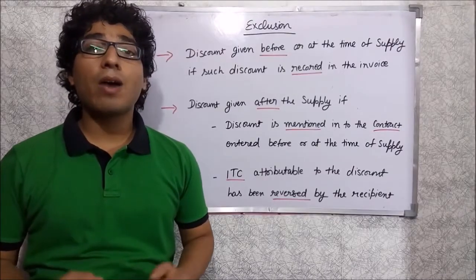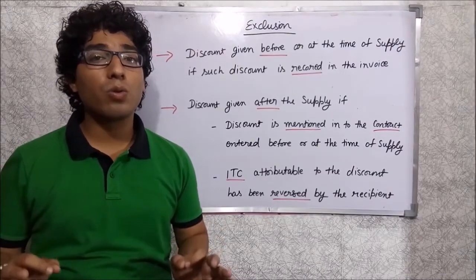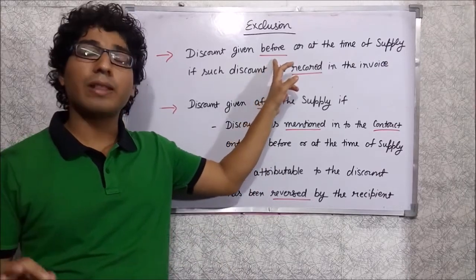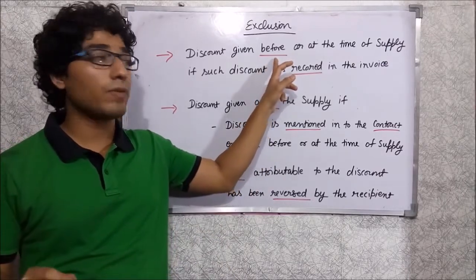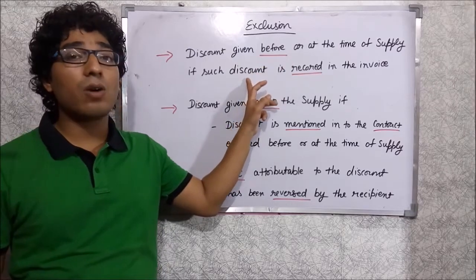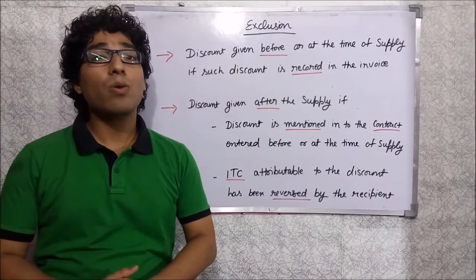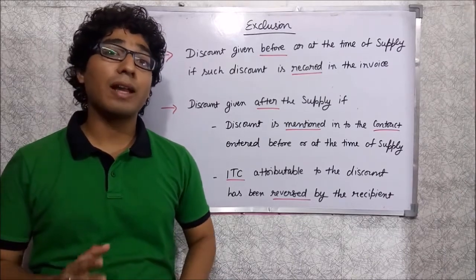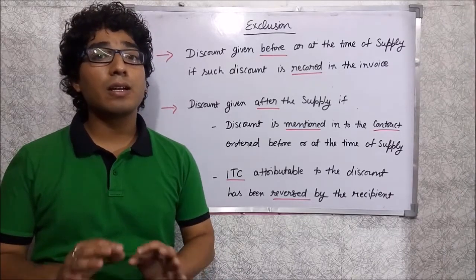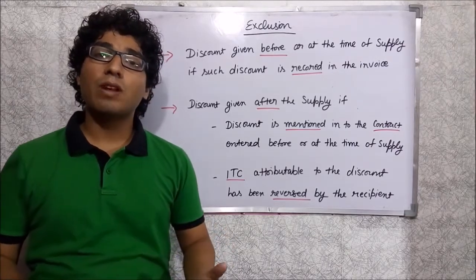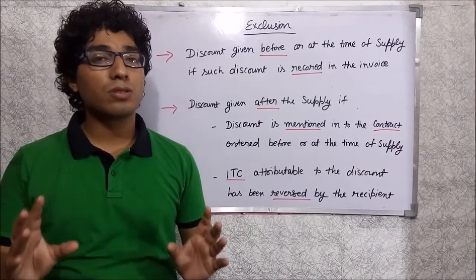The value of supply of goods or services also excludes the discount which is given before or at the time of supply of goods or services, if such discount is specifically mentioned in the invoice. So if the discount is issued before or at the time of supply, and the discount amount is mentioned in the invoice, then that will be excluded from the valuation of goods or services.